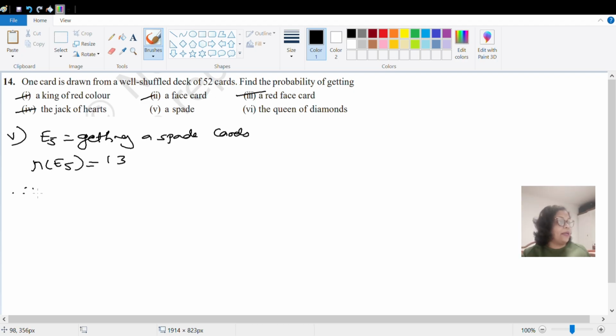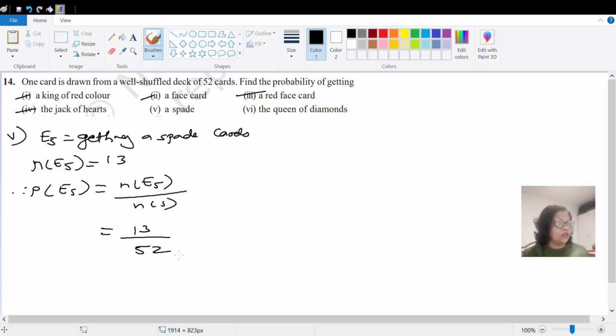So probability of E5 will be n of E5 upon n of S. That will be 13 by 52. So if you reduce this, it will come to 13 ones are 13, 13 fours are 52. So 1 by 4. Okay, so let us go to the last sub question of this question number 14, where we have to find the probability of getting,